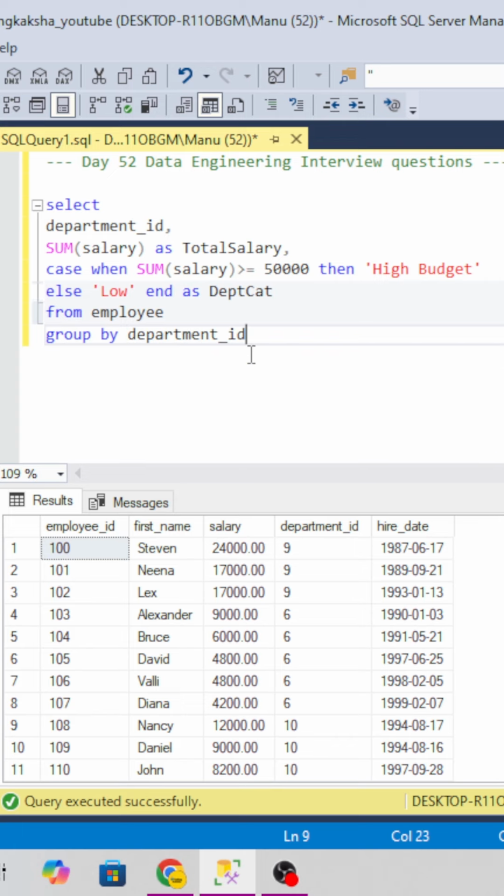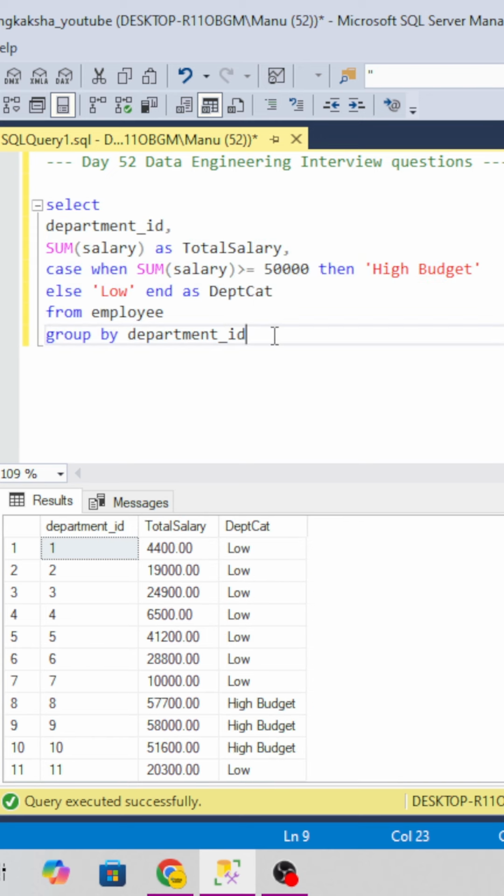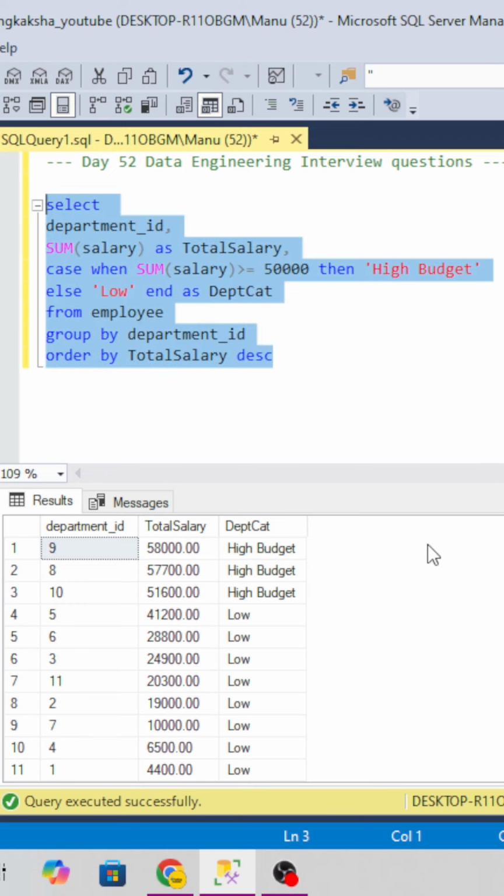Let's see what we are getting in the result. We can do the ordering, ORDER BY total salary DESC. We can see these are the departments, 9, 8, and 10. These three departments have an aggregated salary of more than 50,000, so they are considered high budget departments, and the others are below 50,000, so they are considered low budget departments.